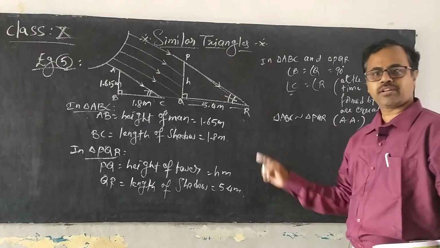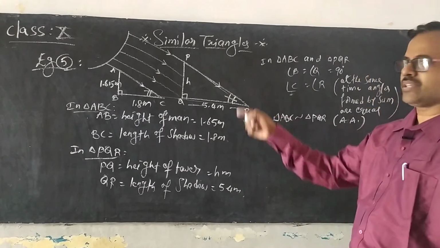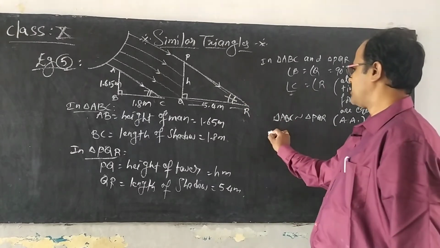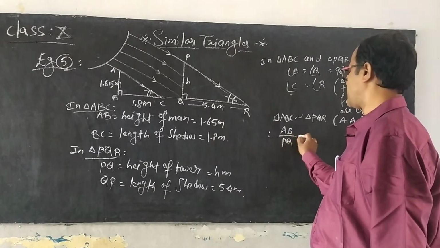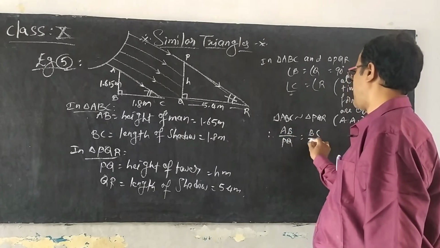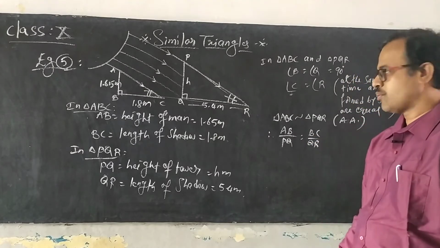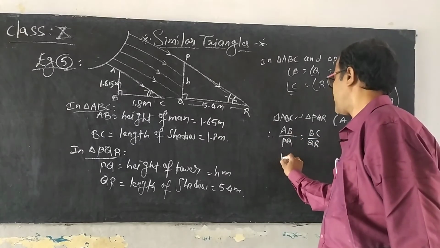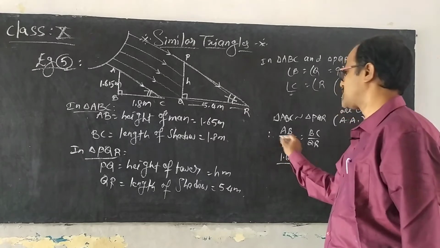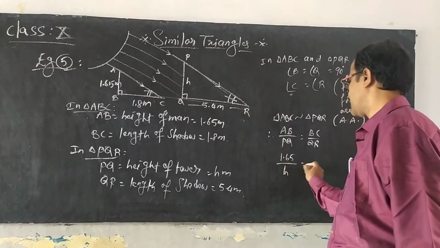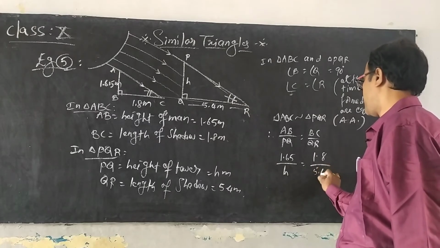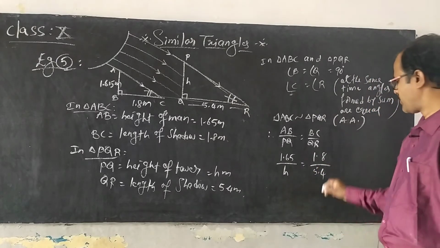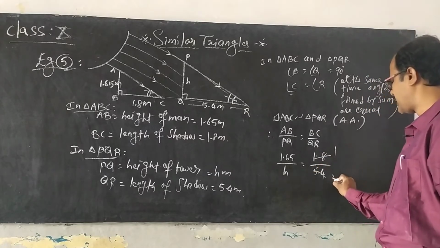When they are similar to each other, we can equate the corresponding sides. Therefore AB by PQ is equal to BC by QR. What is AB? 1.65. What is PQ? That is H, is equal to 1.8 by 5.4. 1.8 ones are 1.8 and 1.8 threes are 5.4.